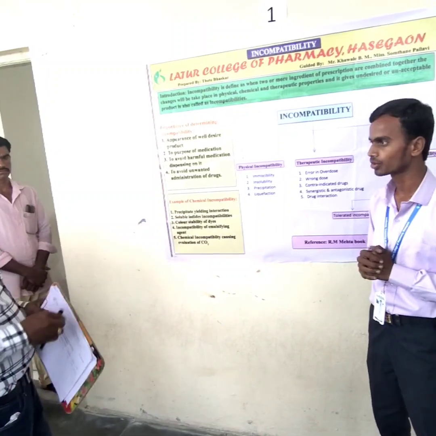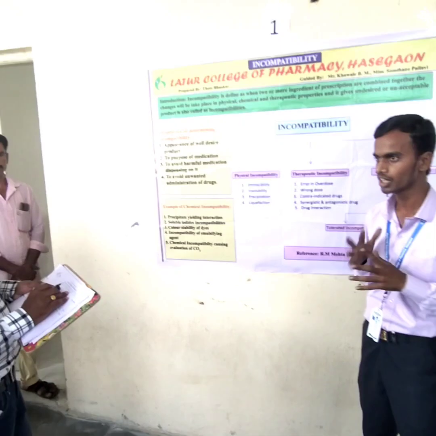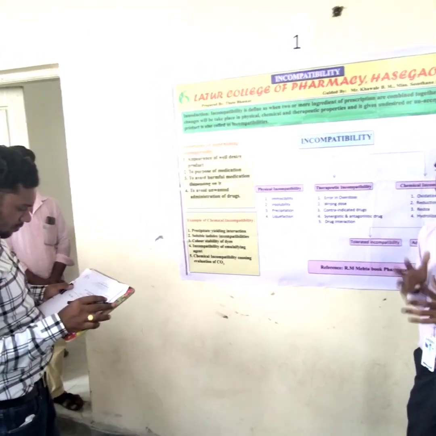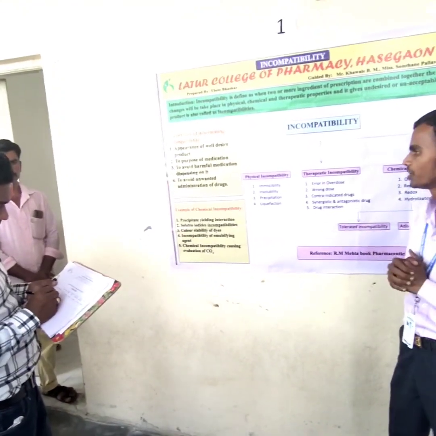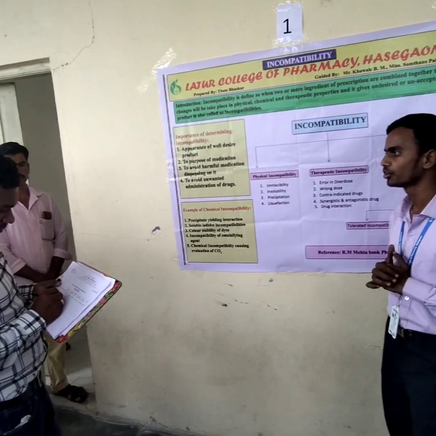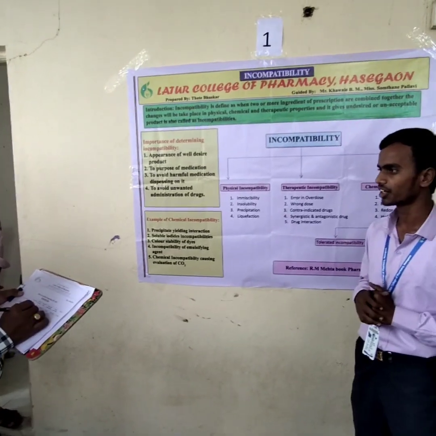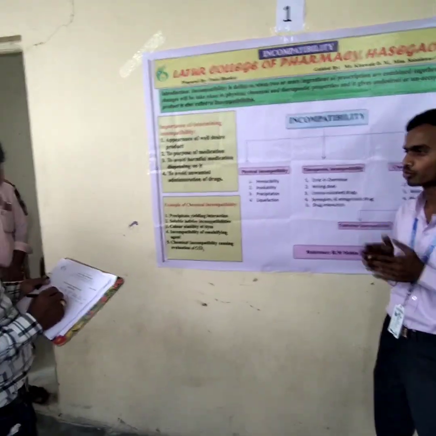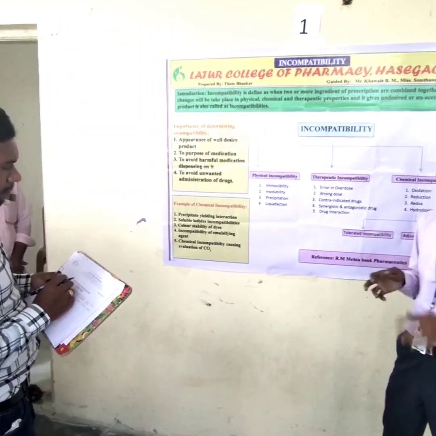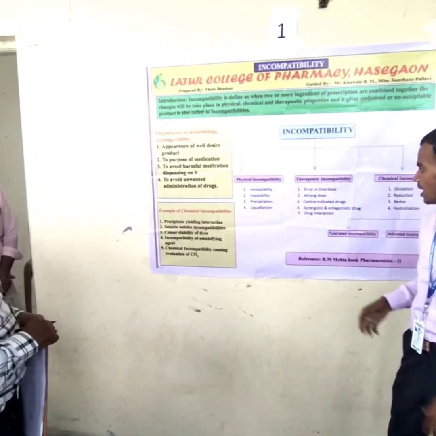Number first is error in overdose. Error in overdose means sometimes medicines are available in solid dosage form, liquid dosage form, and capsules, and in a few cases an error occurs. Hence it becomes the duty of the pharmacist to check and clarify the prescription before dispensing. For example, atropine sulfate 0.03 gram, phenobarbital 0.06 gram, and aspirin 0.300 gram. These come together and you make 10 capsules, but if you make more than 10 capsules or less than 10 capsules, this error occurs. Hence it becomes the duty of the pharmacist to check and clarify the prescription before dispensing.